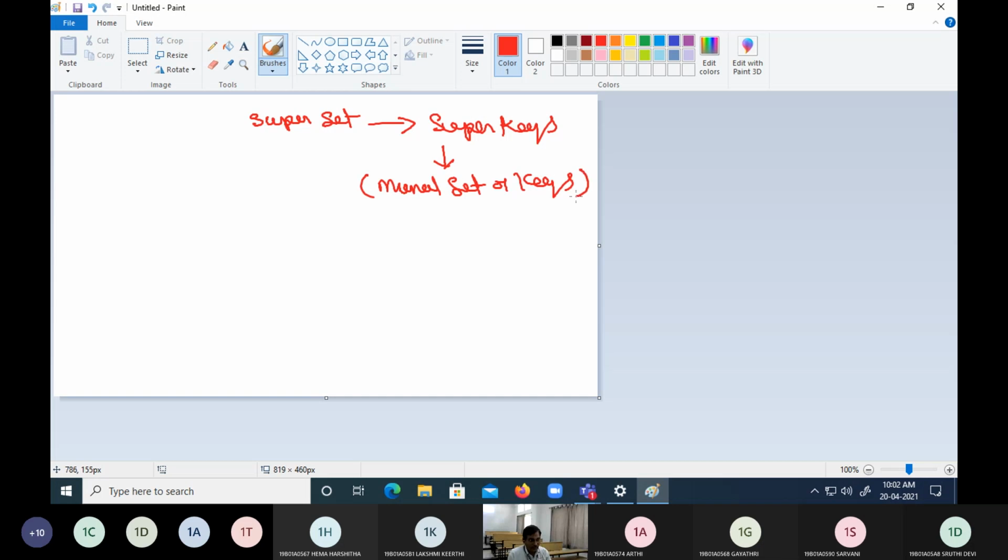This minimal set of keys is nothing but the candidate key. From the candidate key, we are going to identify a unique key, and that unique key we are going to call a primary key. So this was the hierarchy.